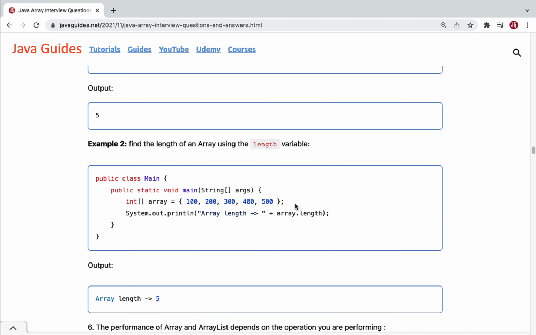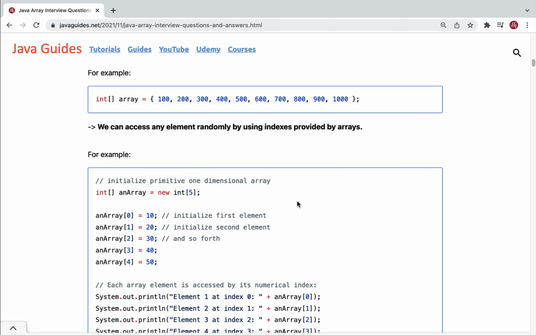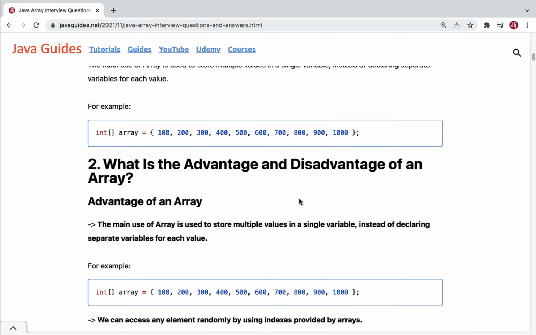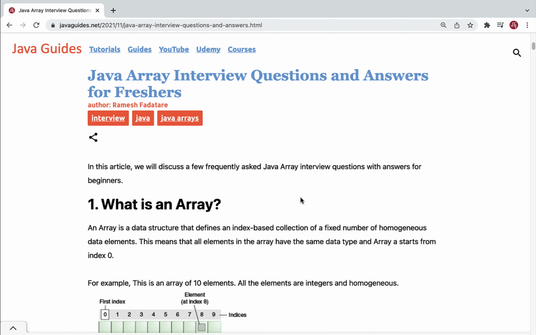Alright guys, these are the few important interview questions on array concept, and I highly recommend these questions especially for freshers. If you are a fresher, then before attending any interview, you can just go through these basic questions on array. This is the blog post I have written and published on my blog website, and I will provide a link of this blog post in the video description so that you can go ahead and get this blog post and take this as notes.